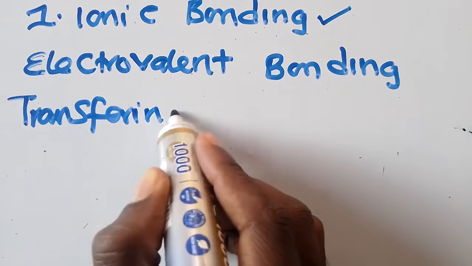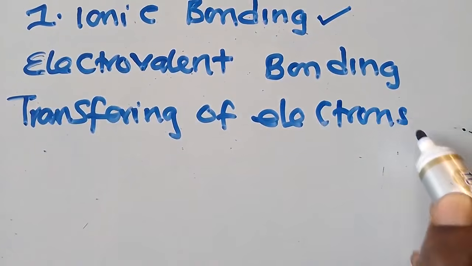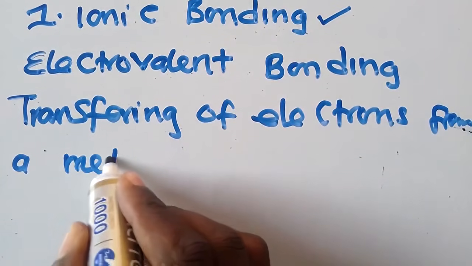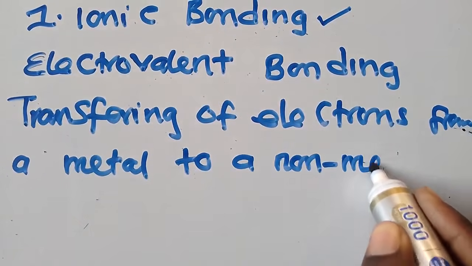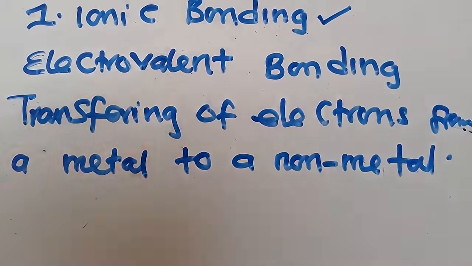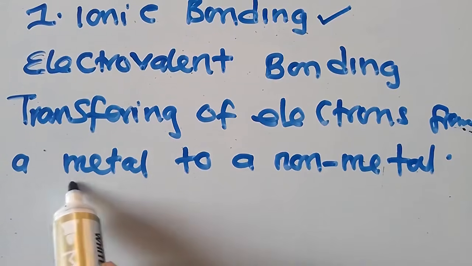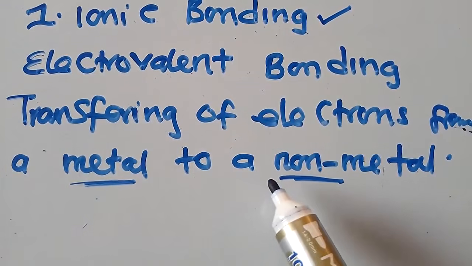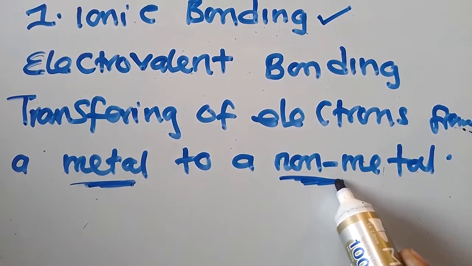transferring of electrons from a metal to a non-metal. I want you to get this. This is just the transferring of electrons from a metal to a non-metal. So electrons are being transferred from a metal to a non-metal, which means that this is a type of bonding that exists between metals and non-metals.